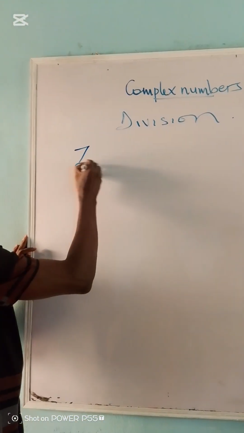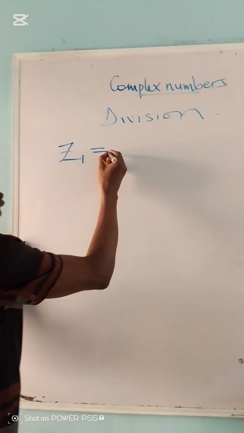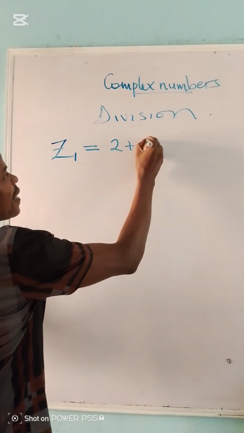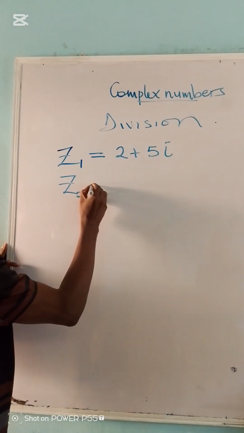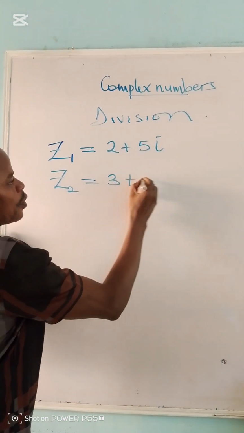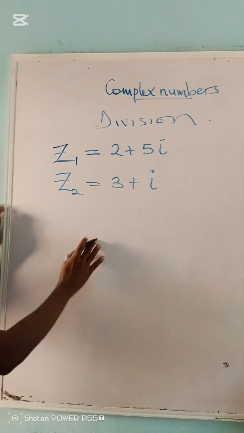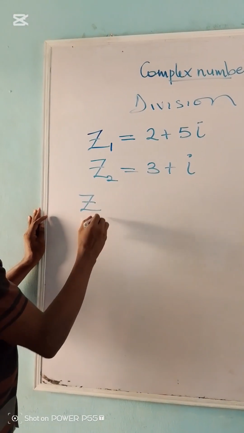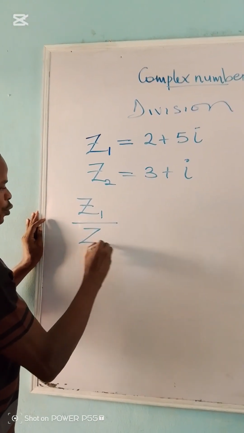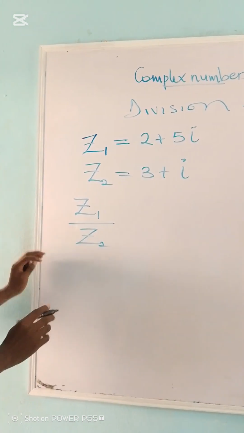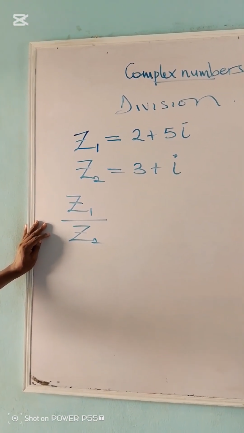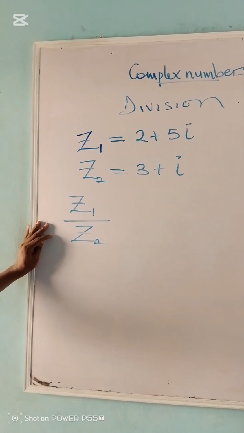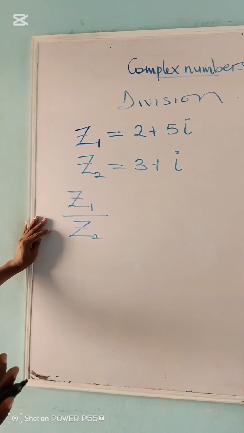Now division of complex numbers. Now if you're given z1 to be equal to 2 plus 5i and z2 to be equal to maybe 3 plus i, and we want to divide z1 by z2. To do this, you need to know how to find the conjugate of a complex number. And to do that is very easy.